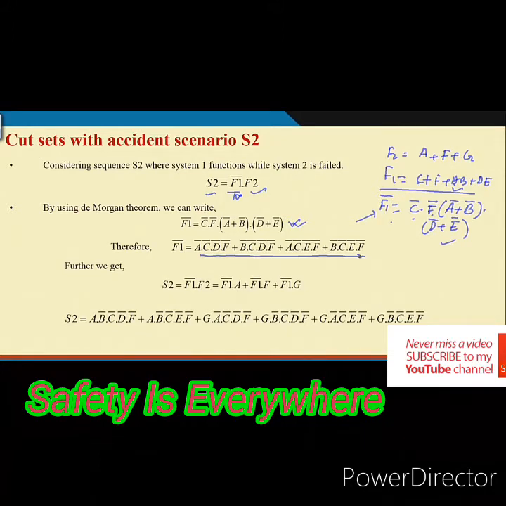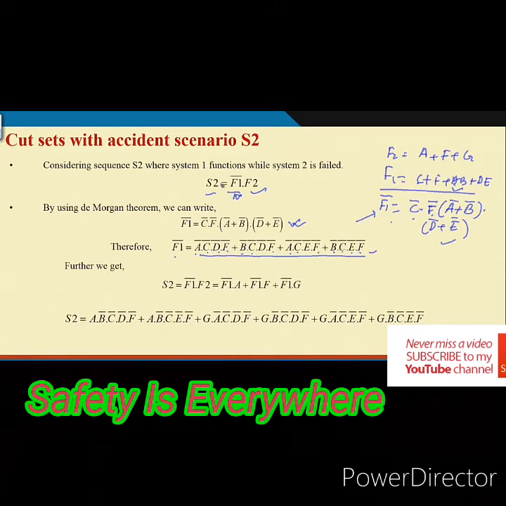Okay. If you expand, you will be getting this. So, F1 bar is A bar C bar D bar F bar, plus B bar C bar D bar F bar, plus A bar C bar E bar F bar, plus B bar C bar E bar F bar.